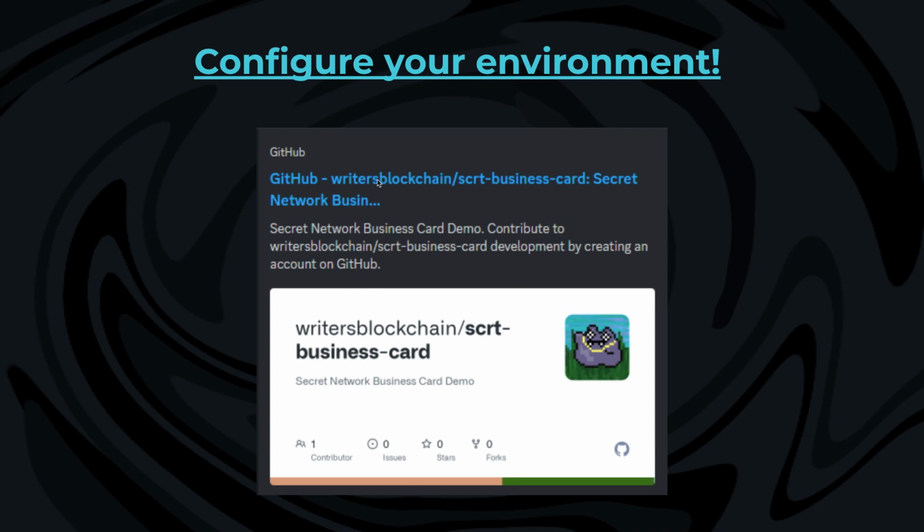I created a simplified version. There's one version that exists with Secret Network viewing keys, and the version we're going to look through today exists with query permits, which is a different way to have customizable privacy on Secret.